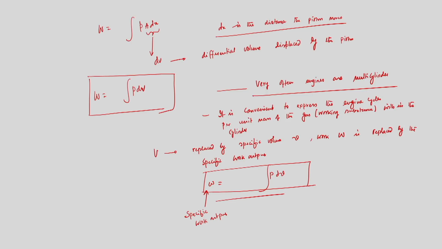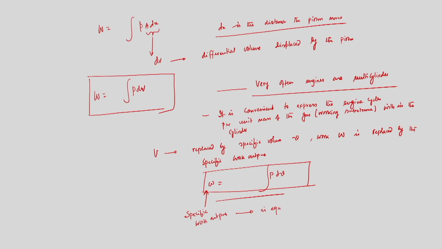And we need to know that, again I am repeating, that intake, exhaust and compression strokes absorb work from the cylinder. On the other hand, the power stroke provides work to the engine cylinder. Whether it will be added or subtracted is quite straightforward, and from the area under the process line on the PV diagram, we can calculate the work output.